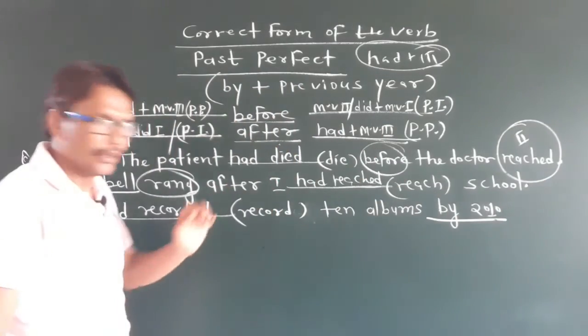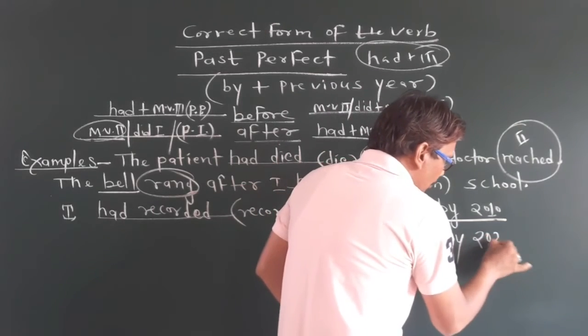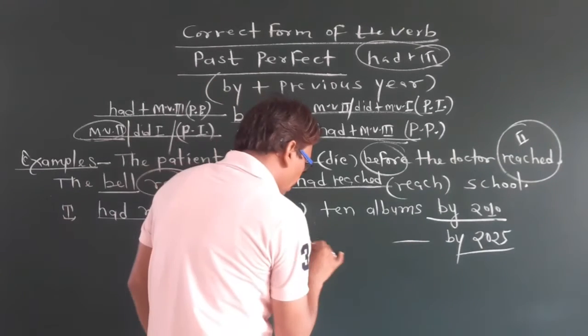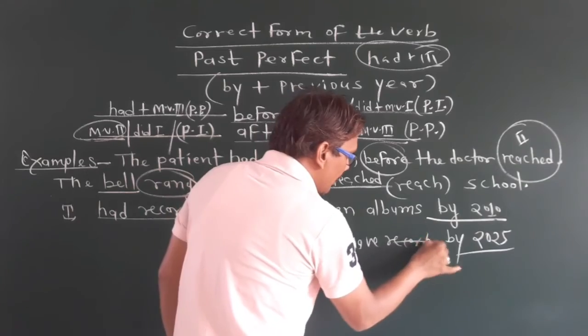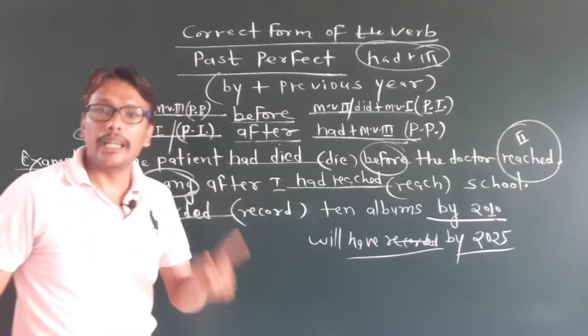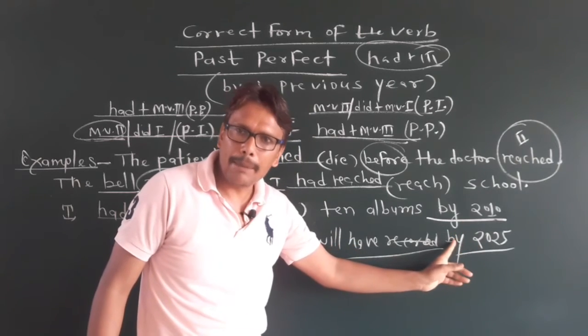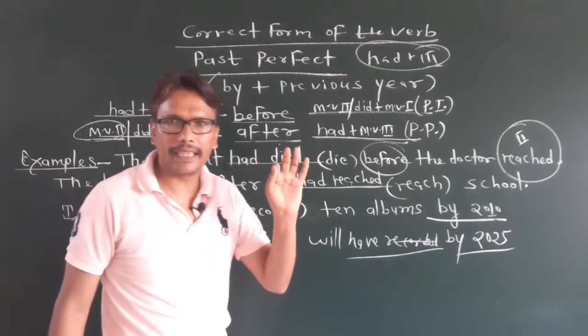If there would be "by 2025", then you will use will have recorded. It means if there is a future year and the "by" preposition is given before it, then you will use future perfect tense.